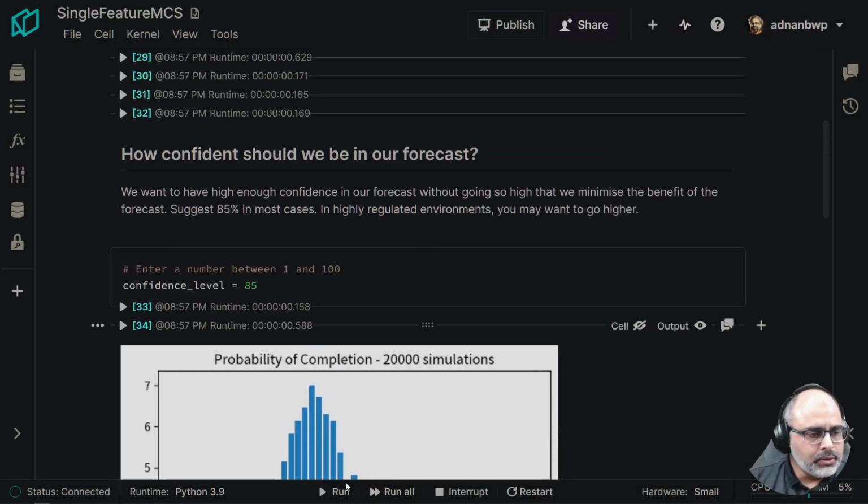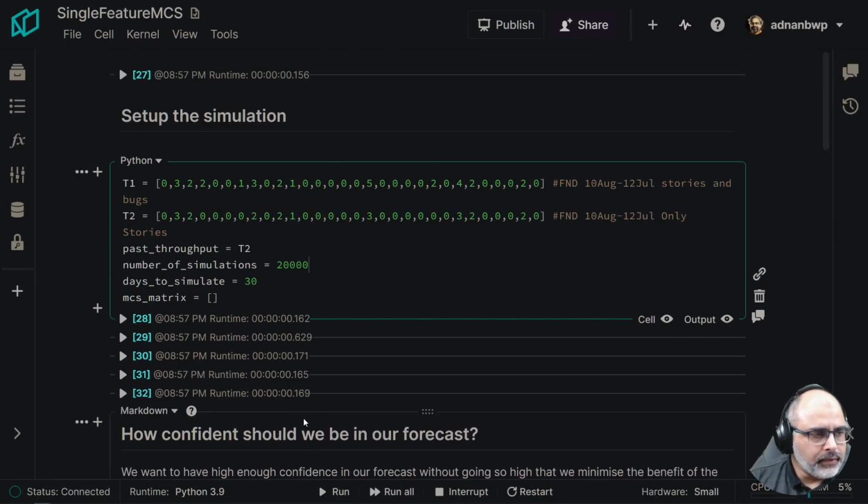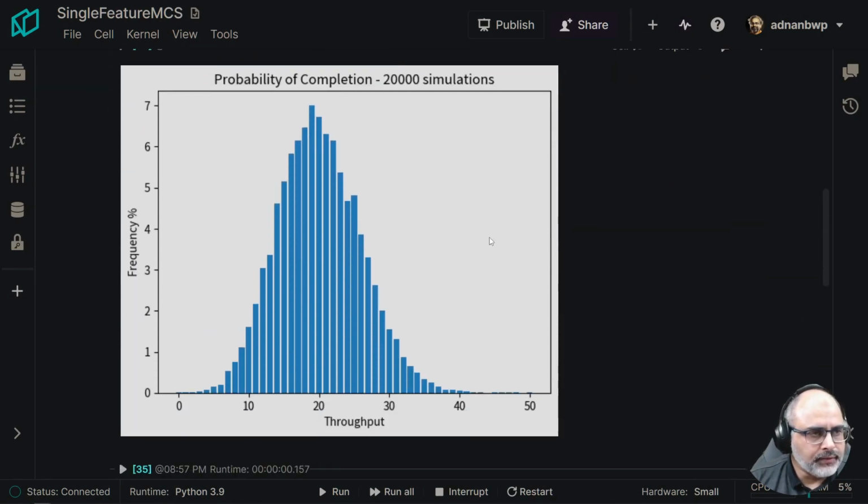Once you run this tool by clicking run all, it will go through all of the code and create these charts for us. This is the histogram after 20,000 simulations. What it's showing is, for each possible value of stories completed in the next 30 days, how much percent of simulations predicted that value. For example, this value up here is around 6.5%, 6.8%. So that's what we are saying, that 7% of the simulations returned a value of 18.